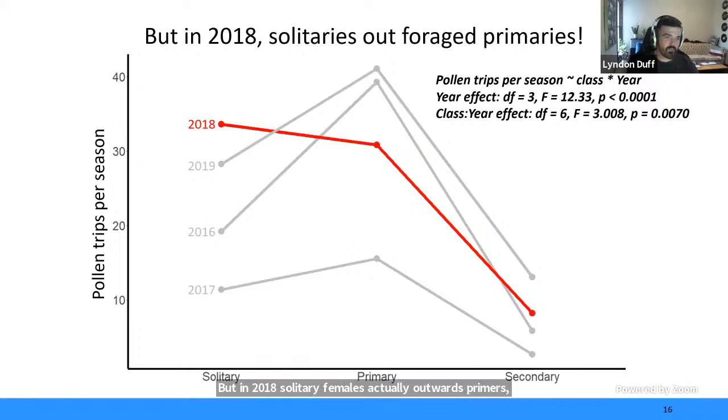So you have pollen trips per season on the y-axis again, and this is the same data, but just showing the effect of year and a class by year interaction. So in most of the years, you have solitary lower than primary, and then secondary is very low. But in 2018, you have solitaries outforaging primaries. And then in 2017, there was not a lot of foraging, and so there was a year effect as well.